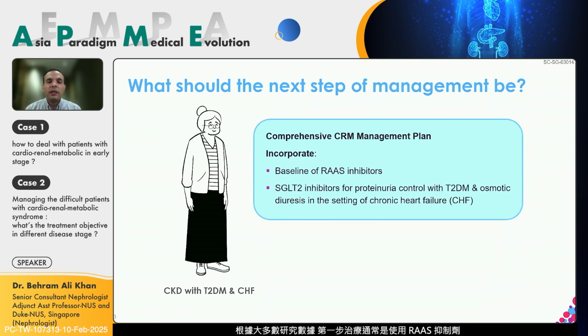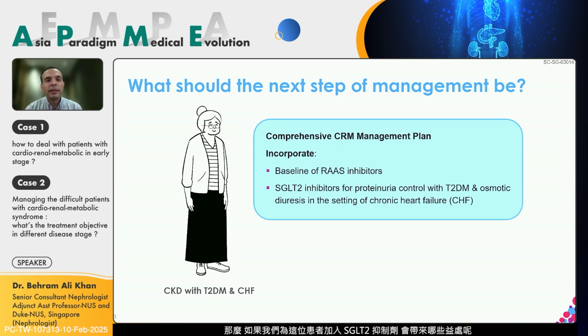As most of the studies have shown, if you go according to the data, everyone goes on RAS inhibition first. These were when the studies were done without any guidelines available, where SGLT2 subsequently became first line. So as things stand right now in KDIGO guidelines, SGLT2 inhibitors are actually first line right next to RAS inhibitors. But we have done our practices when SGLT2 inhibitors came out earlier. So all of our patients were on RAS inhibitors.